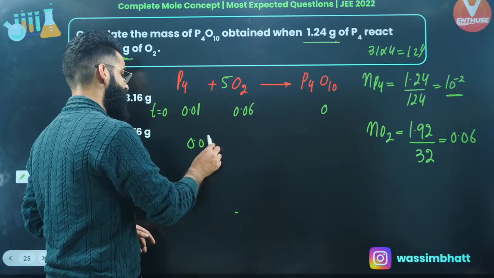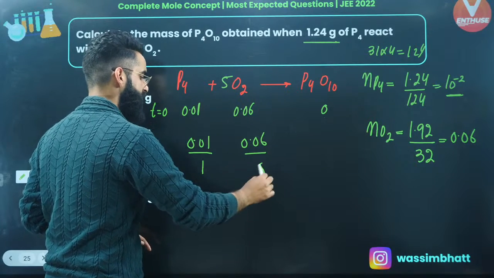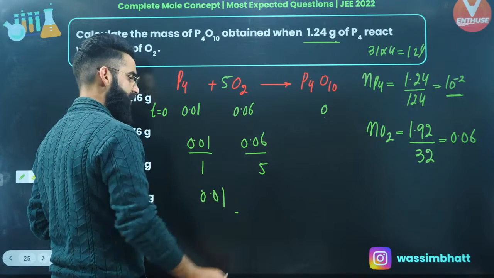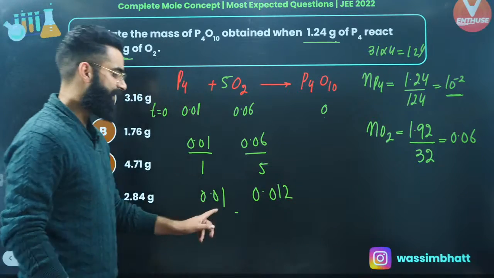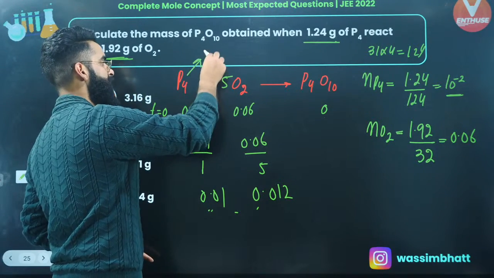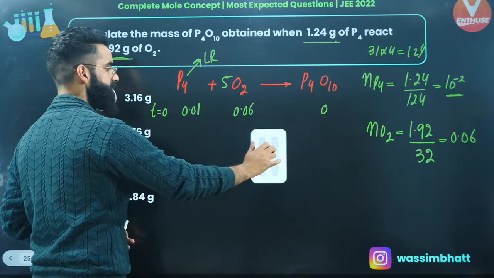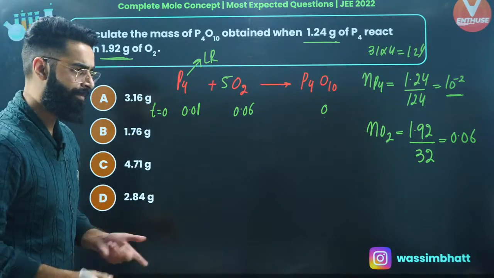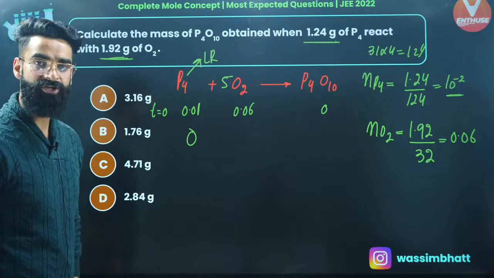It's going to be 0.01 divided by 1. It's going to be 0.06 divided by stoichiometric coefficient 5. The value over here comes out to be 0.012 something, right? Which value comes out to be lesser? This value comes out to be lesser, right? So this P4 is going to be my limiting reagent. So I first of all identified the limiting reagent, which is this P4. If P4 is a limiting reagent, I must say it will be getting completely consumed in the reaction, right?